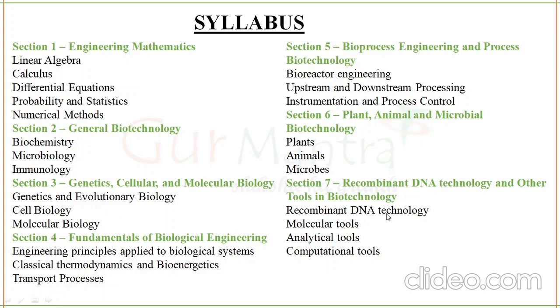Recombinant DNA technology. And these areas are not difficult because you've read all these topics in your UG. You have definitely done biochemistry, microbiology, immunology, genetics, cell biology, molecular biology, plant and animal biotechnology, recombinant DNA technology. You would have done all of these topics in your UG. So don't worry. It will definitely be easy for you.